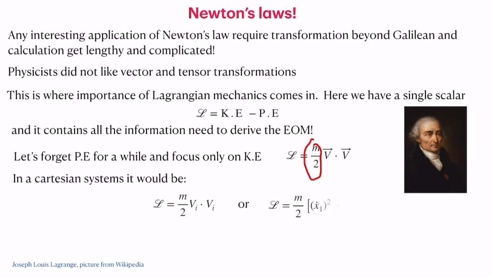In the Cartesian system, the Lagrangian for a free particle is m by 2 vi dot vi, or explicitly L is equal to x1 dot square plus x2 dot square plus x3 dot square.